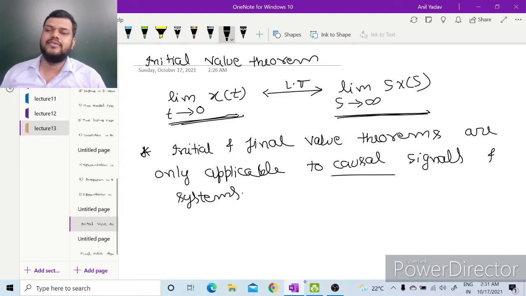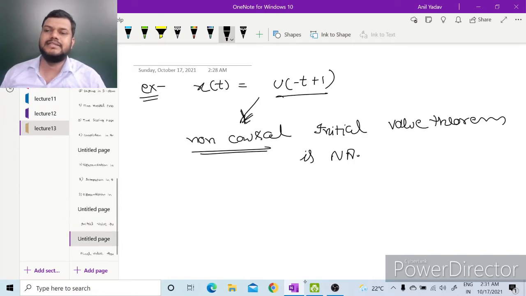And initial and final value theorems are only applicable to causal signal and system. These are not applicable for non-causal signal and system. For example, x(t) is u(-t+1).